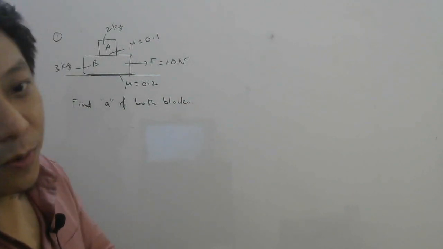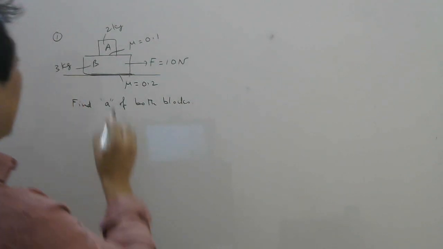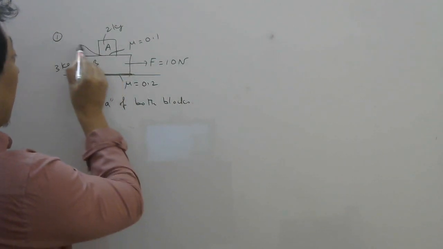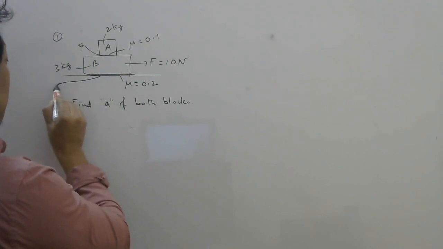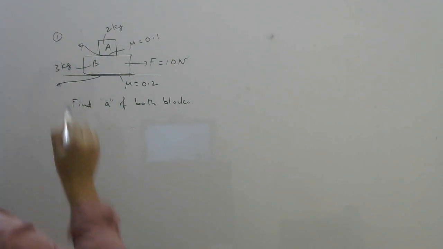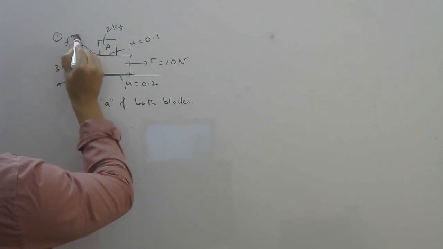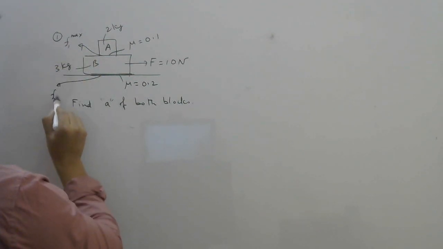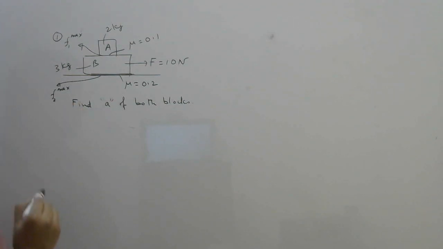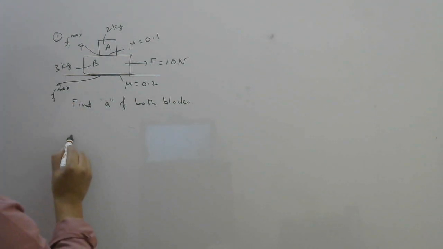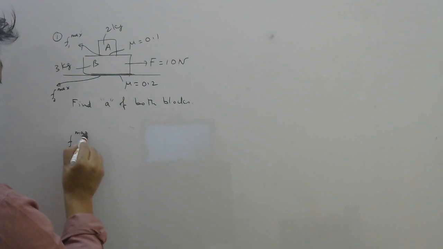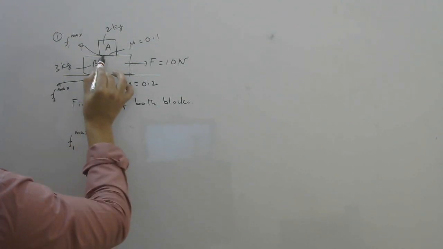Now in such problem, the first thing you do is find the maximum friction that can act on both the surfaces. So first find maximum friction here. Let me call this F1 max and let me call here F2 max. So let's calculate that first. So F1 max, how much maximum friction here you can get?